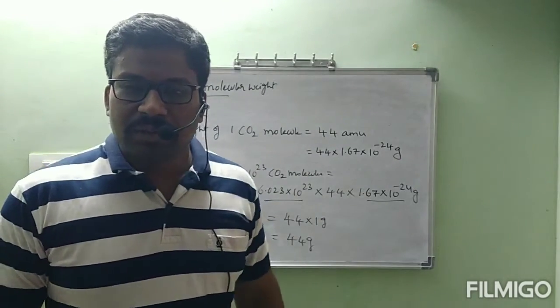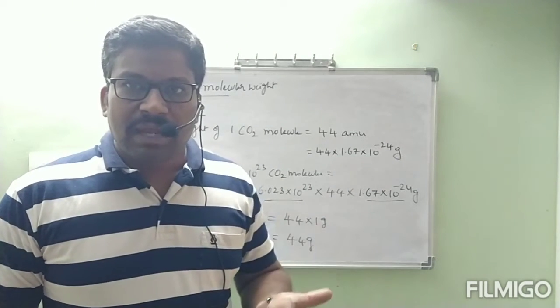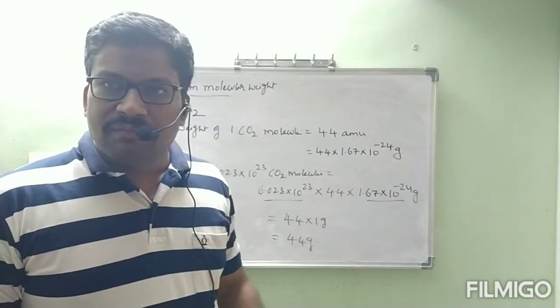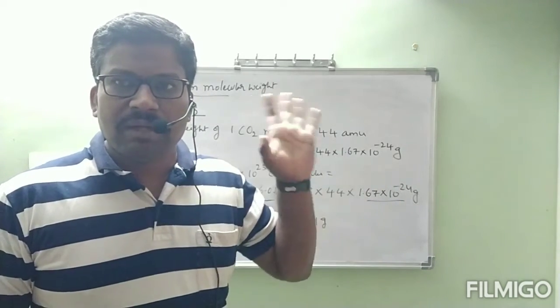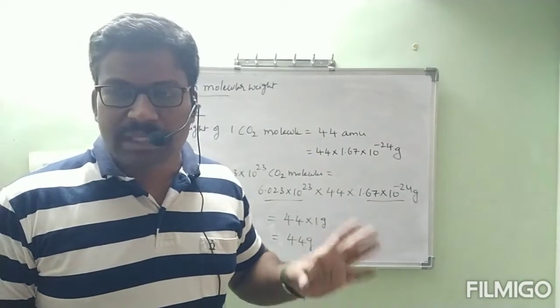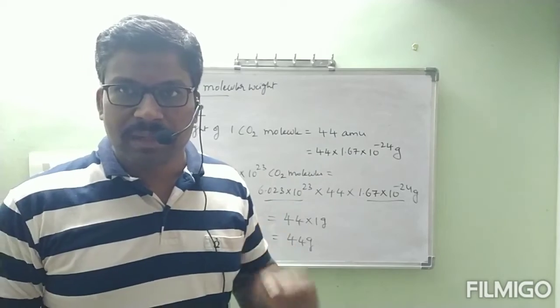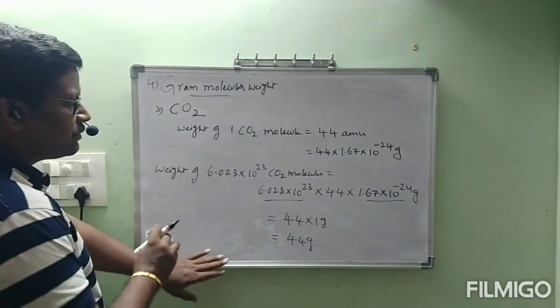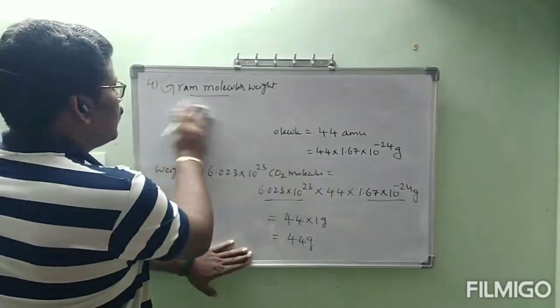Next, finally, one more thing we will see, that is for H2O. After that, in an easy way, every time these many steps are not needed. If they ask the gram molecular weight of a particular molecule, in an easy way, how can we write that? I will take so many examples and I will show that. By this, we will complete the fourth definition also today. Okay? Let us see. What about H2O? Note down this one. Fourth one. Example.